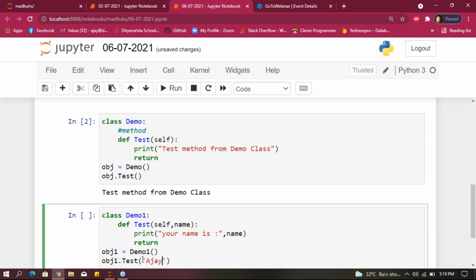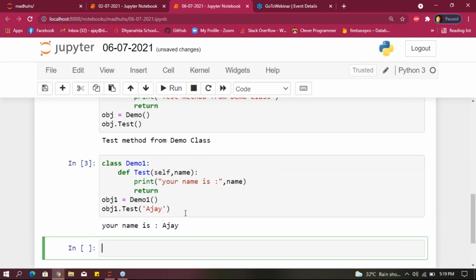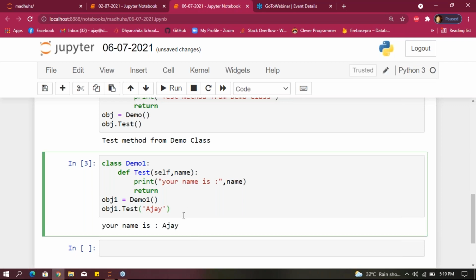For example, I'm giving Ajay. What output did I get? Your name is Ajay. This is how you will get it, and this is how we'll write it. Please complete this, guys. I hope you understood this example. Please note it down.